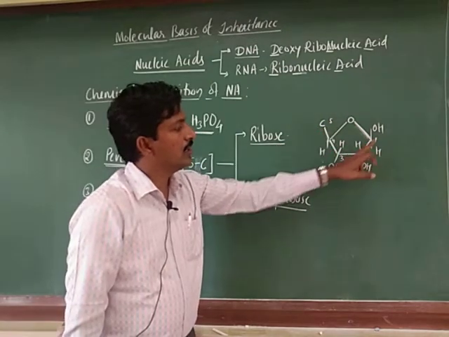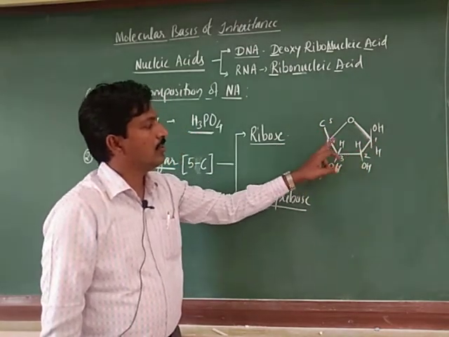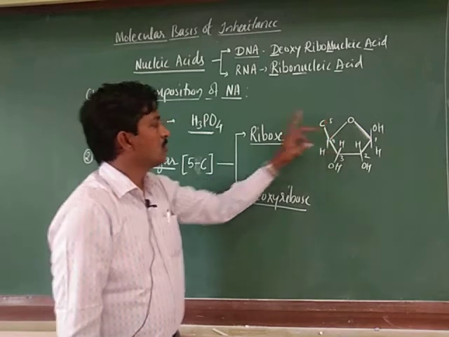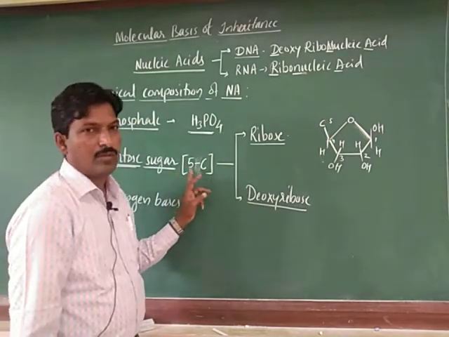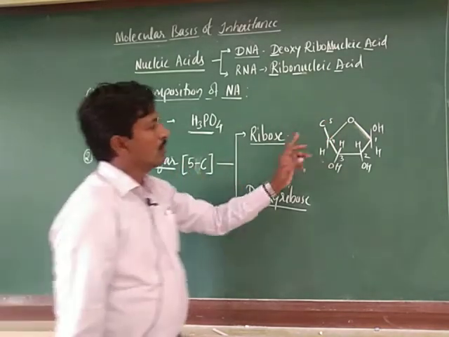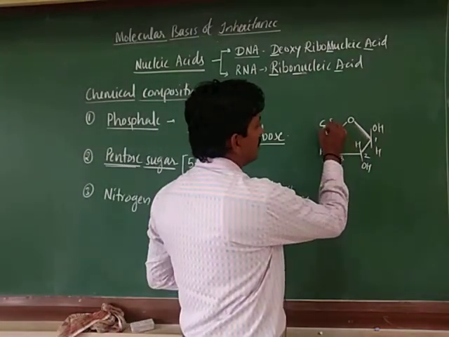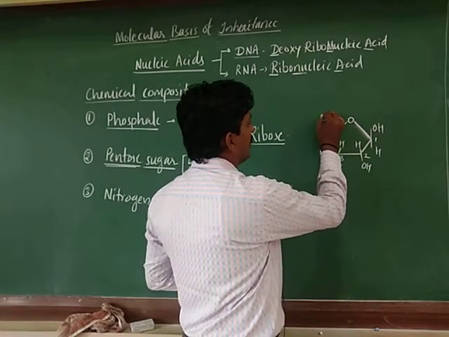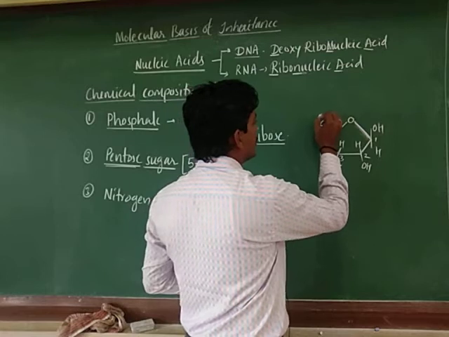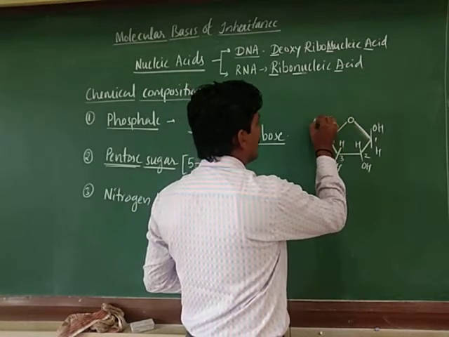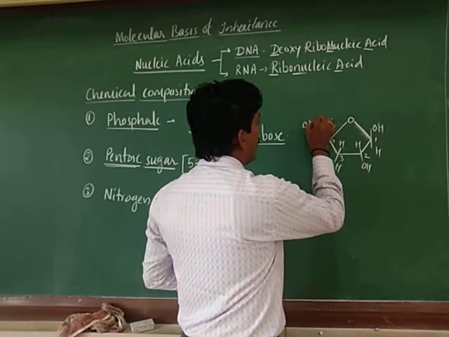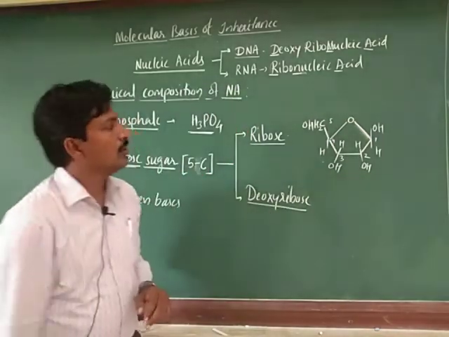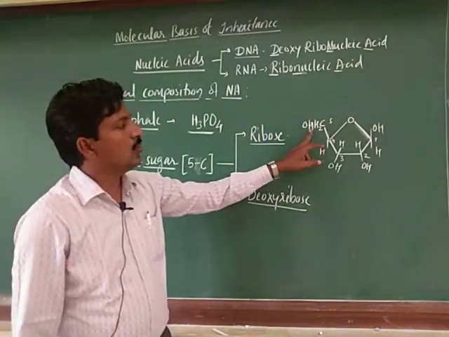So first carbon, second, third, fourth and fifth. Hence it is 5 carbon. This is CH and CH2OH, you can write it in this pattern also. So CH2OH.